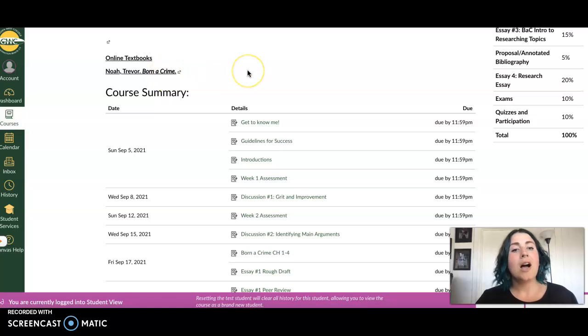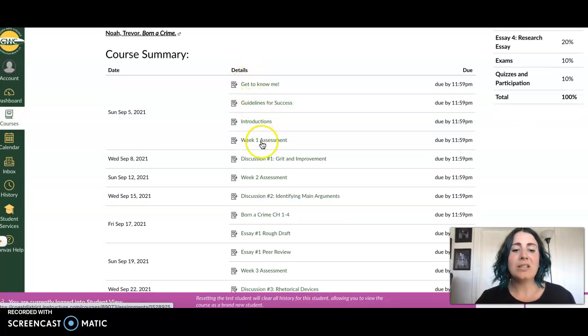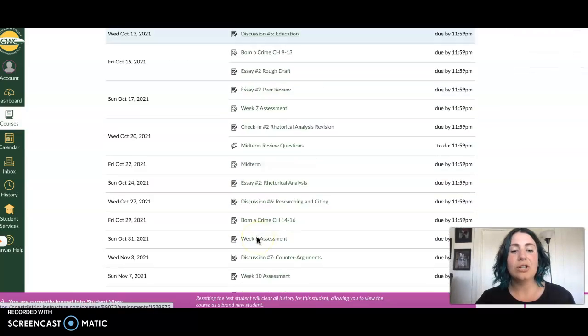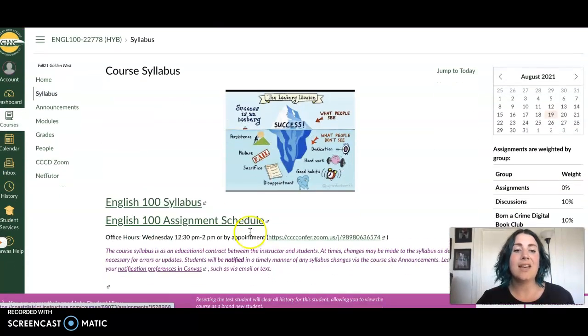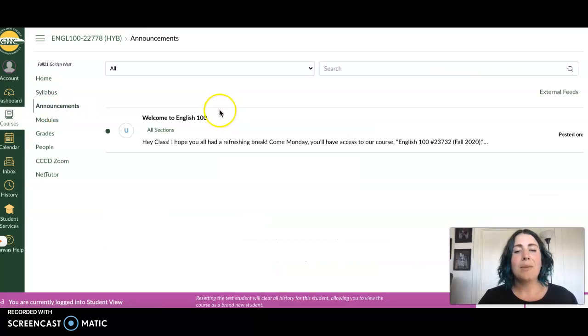You'll also be linked to the one book that you need to buy by clicking on this, Trevor Noah, Born a Crime. The rest of our readings throughout the semester will be OER, meaning open educational resources, free educational resources. All of our assignments will be listed in order on our syllabus page, but the ones that are in future modules that we don't have access to are going to still be locked. You'll also go under announcements, and I will be posting weekly announcements to communicate with you and to remind you what you need to work on. Right now we only have our welcome one.